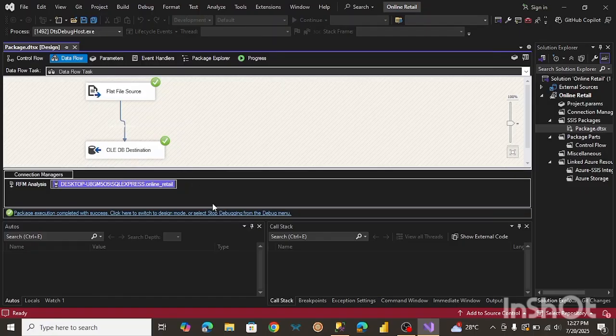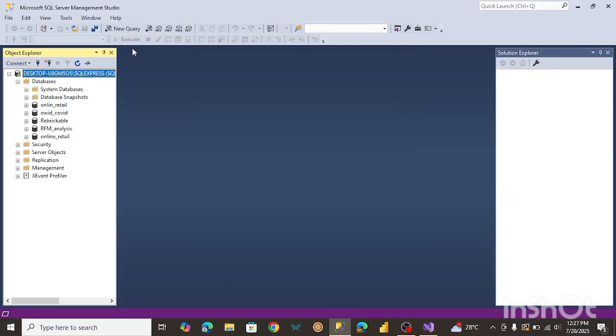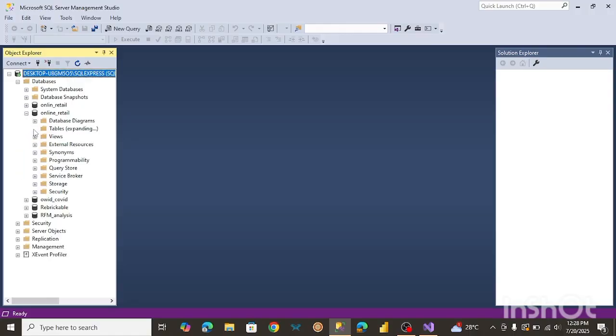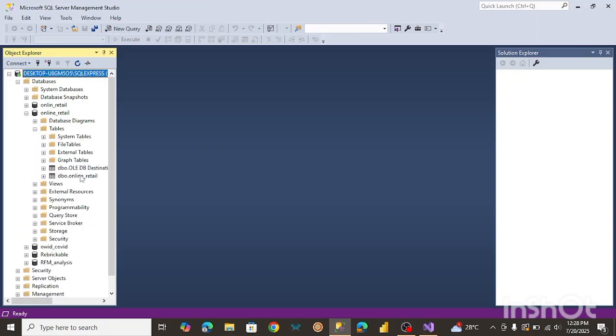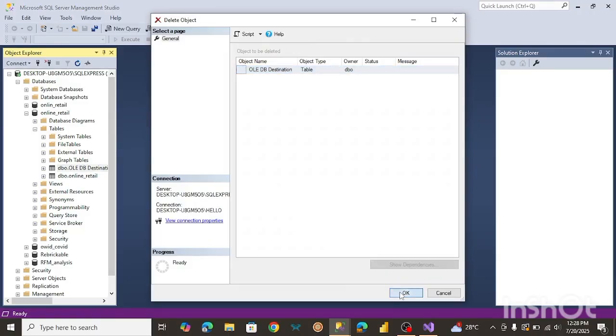So what I want to do now is review to see if it's actually in SQL Server. Let me just close this up real quick. I'm going to refresh this. So let me review to see if it's in there. So we're opening our online retail database and our tables. And yeah, as you can see, we have our database over here. But it seems we have two. Perhaps that's why it took so long. So I'm just gonna delete this one. I don't really need it because I think it's the same thing.